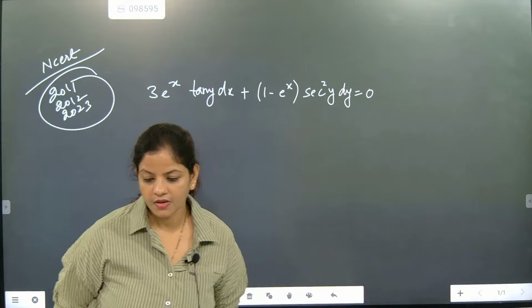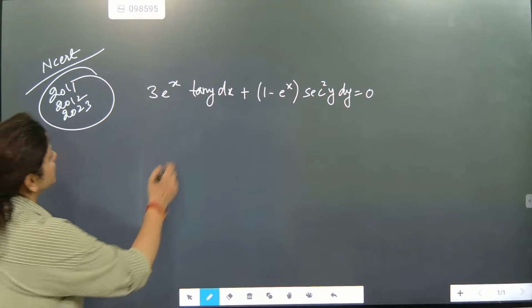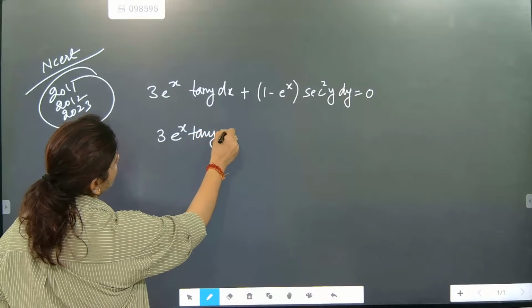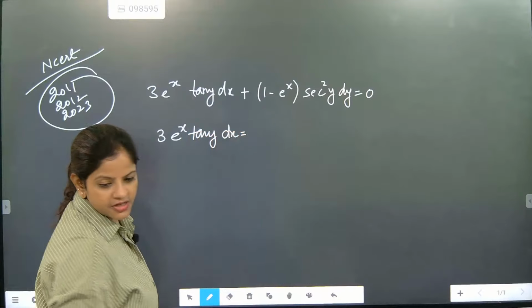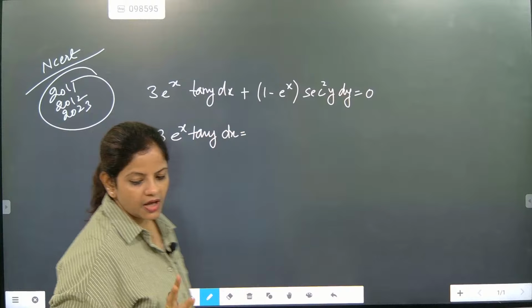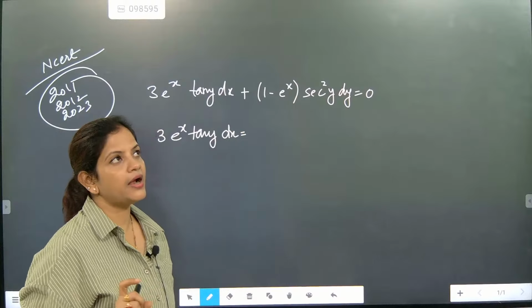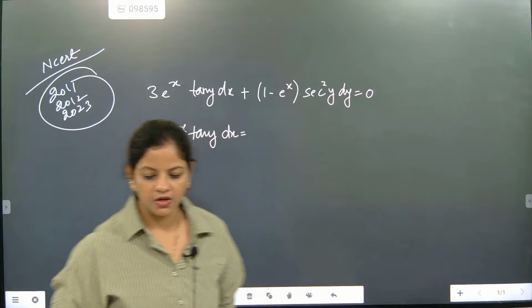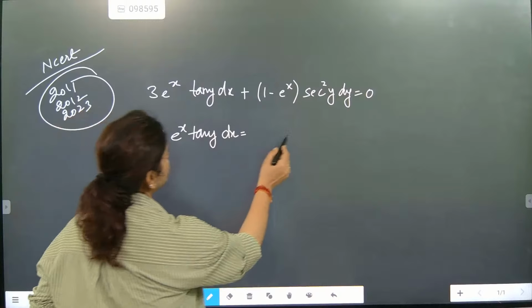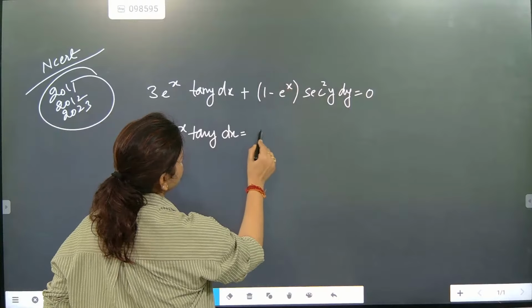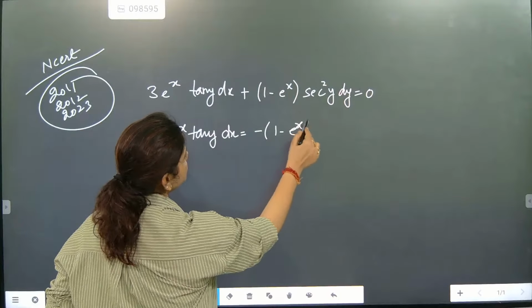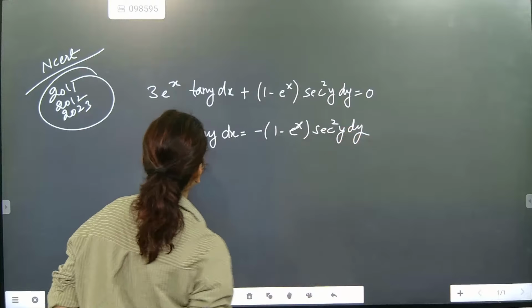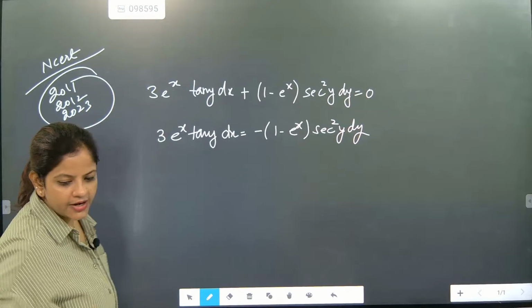Can I solve? Now look here, beta. So 3 e to the power x tan y, all attendance given, only 2 people I didn't get, Vishwa and Yogit, these 2 people. Rest of all names I checked right now, everyone's name is there. So here it is coming as, we will shift that side, minus (1 minus e to the power x) secant square y dy is there. So this is exactly written, till here it is written.